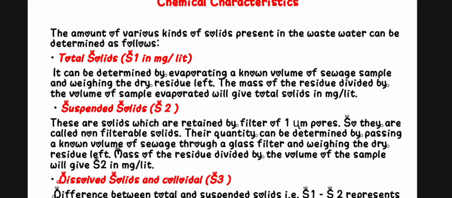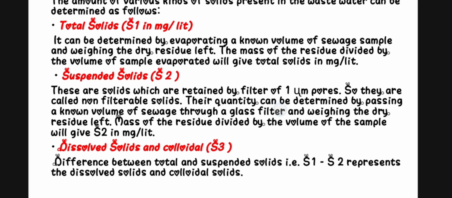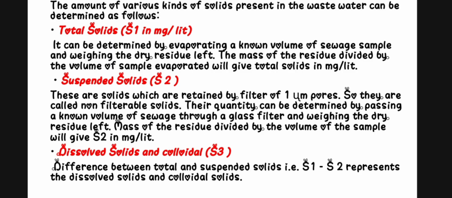Next one is suspended solids. They are solids which are retained by the filter, so they are called non-filterable solids. Next are dissolved solids and colloidal solids. The difference between total and suspended solids, S1 minus S2, gives these. This is the calculation for total solids, suspended solids, and dissolved solids.